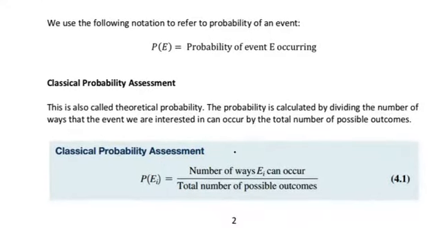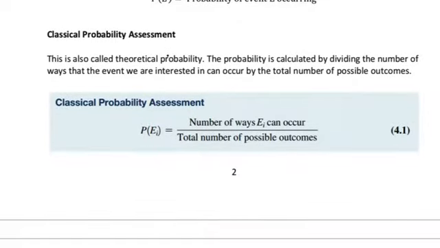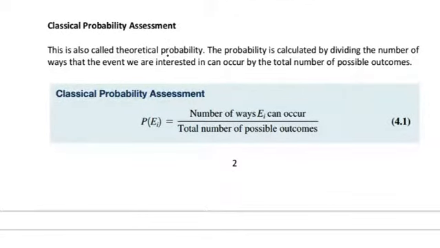We have some notation here for probability, and that's P with parentheses. So we say probability of E is the probability of the event occurring. So we'll see that coming up right here. We have classical probability assessment, which is also called theoretical probability. This is calculated by dividing the number of ways that the event we are interested in can occur by the total